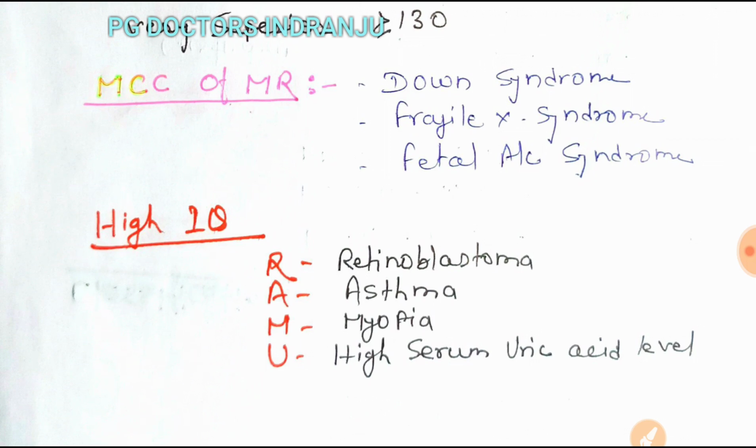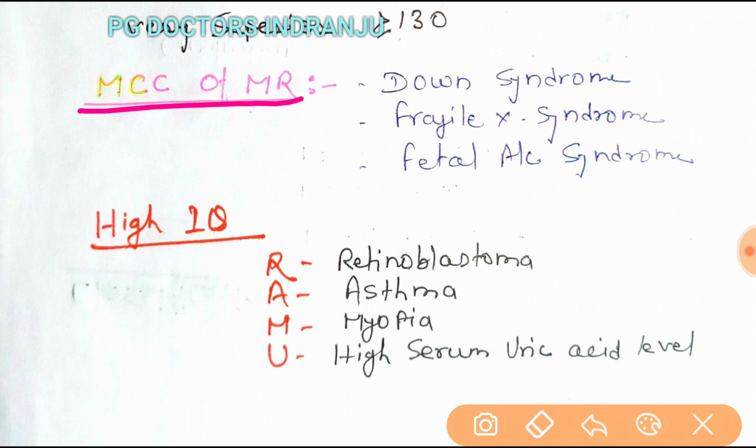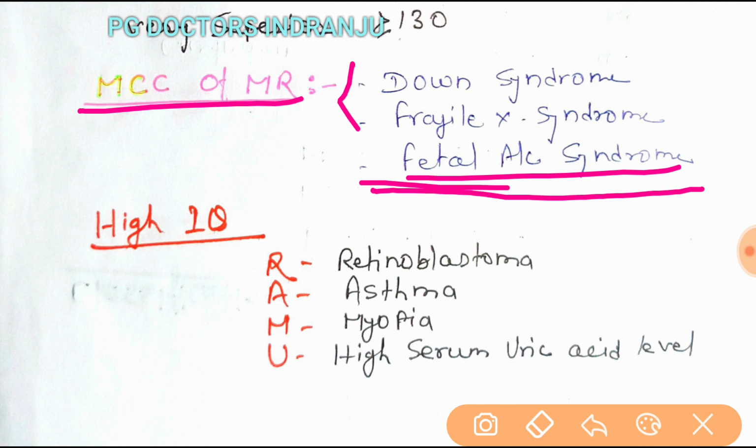Questions are also asked about the most common cause of mental retardation. The most common causes are genetic conditions: Down syndrome and fragile X syndrome, and another is fetal alcohol syndrome. If a pregnant lady takes alcohol, fetal alcohol syndrome will occur in the baby.